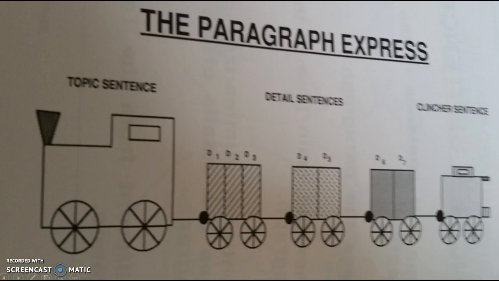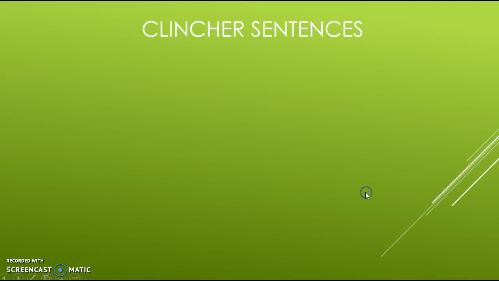They are also going to be the final part to our paragraph express that we had. So our engine was our topic sentences. We had our cars that had the detailed sentences, and then the final one is the caboose, which is the clincher sentence, which is the end of the train. And I already talked about that. It's going to name the main idea or the topic of the paragraph.